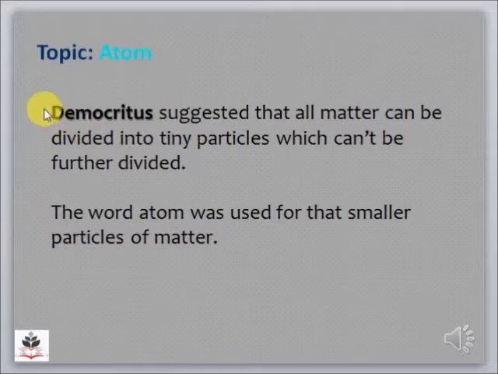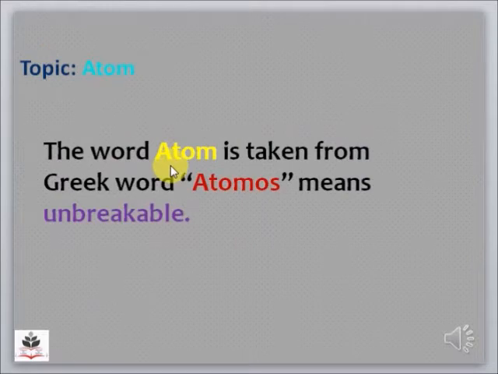Democritus was the first person who explained the composition of matter, that matter is composed of small particles, and that particles are so small that we cannot further divide them into smaller particles. He used the word atom for those smaller particles of matter. Now let's see from where he has taken the word atom. The word atom is taken from the Greek word atomos, which means unbreakable. It means matter is composed of unbreakable particles, so they used the word atom from atomos, which means unbreakable.